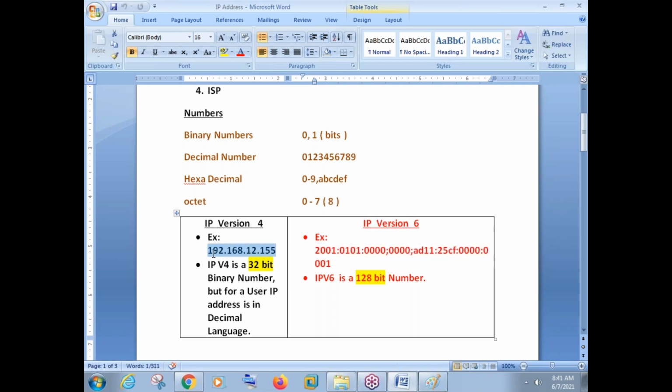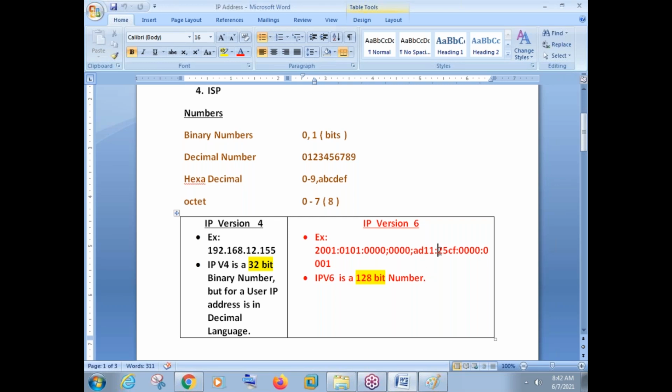There is a major difference. IP version 4 is in decimal for a user. IP version 6 is in hexadecimal for a user. When you say decimal, what are the numbers here? 0 to 9. So see IP version 4 example, 192.168.12.155 is the decimal number. But in the background, for a machine, 192 will be in binary, 168 will be in binary, 12 and 155 will be in binary. IP version 4 is a 32-bit binary number, but for a user, the IP address is in decimal form.